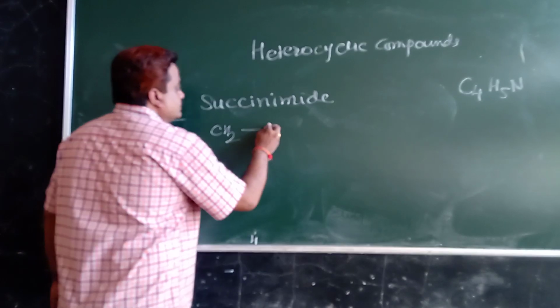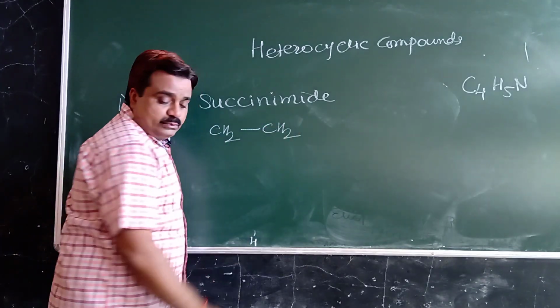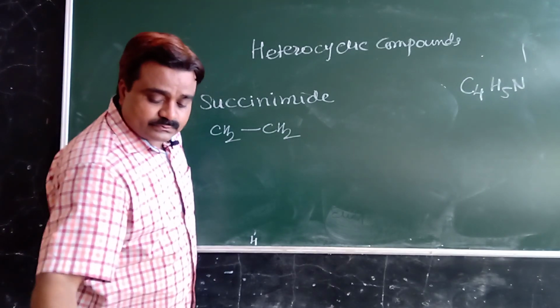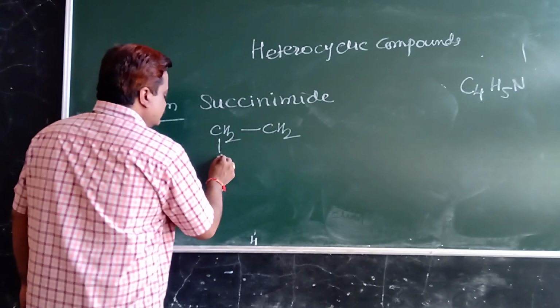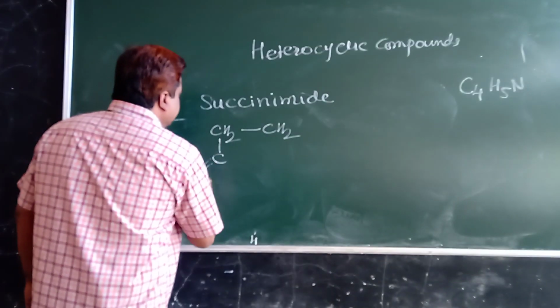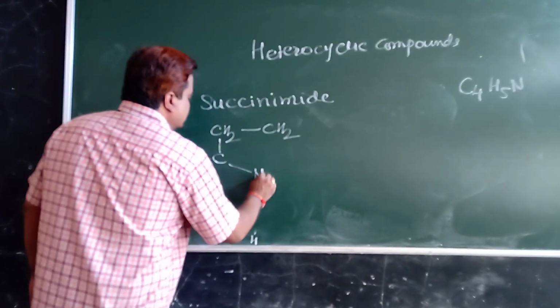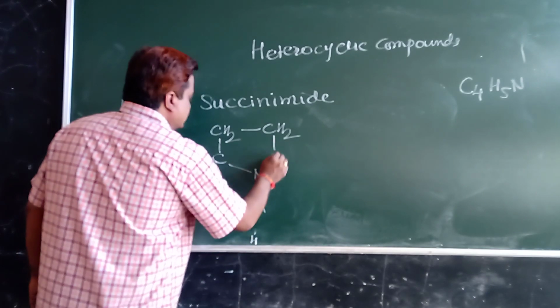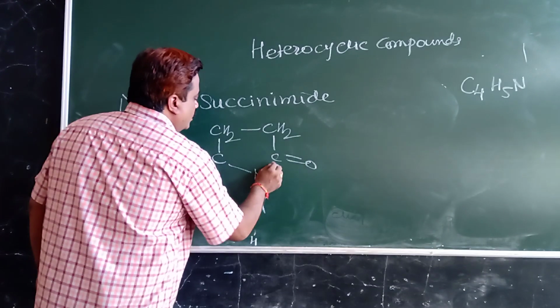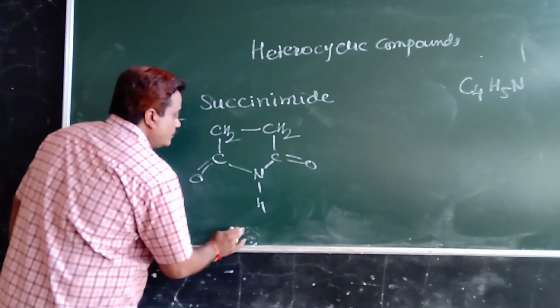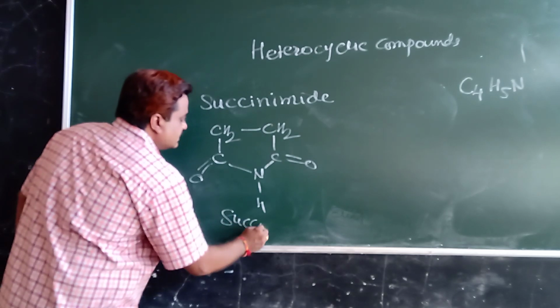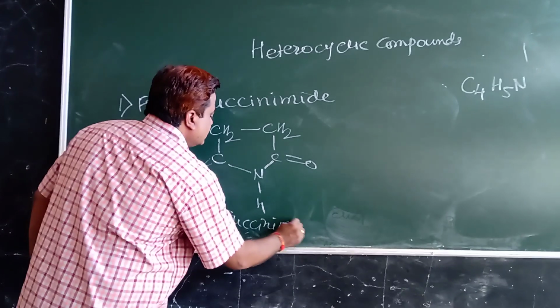CH2, C double bond O and NH, C double bond O. It is known as succinimide.